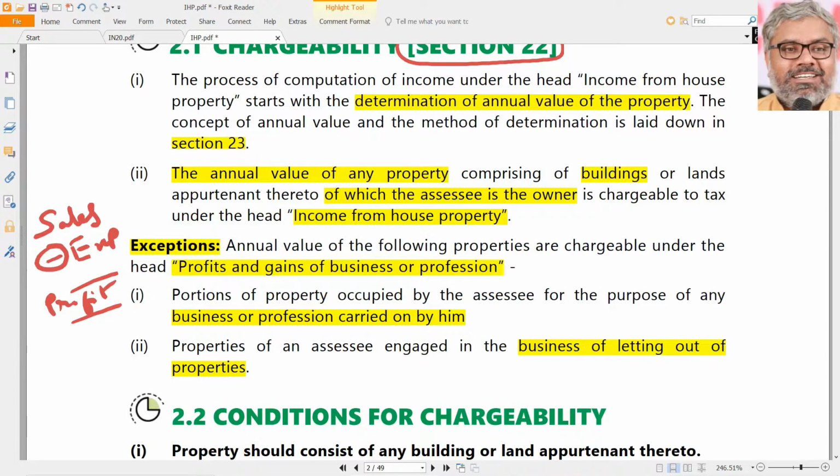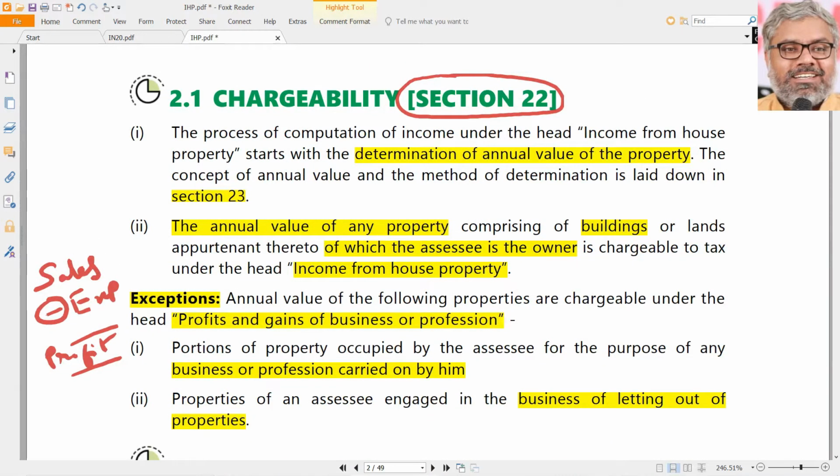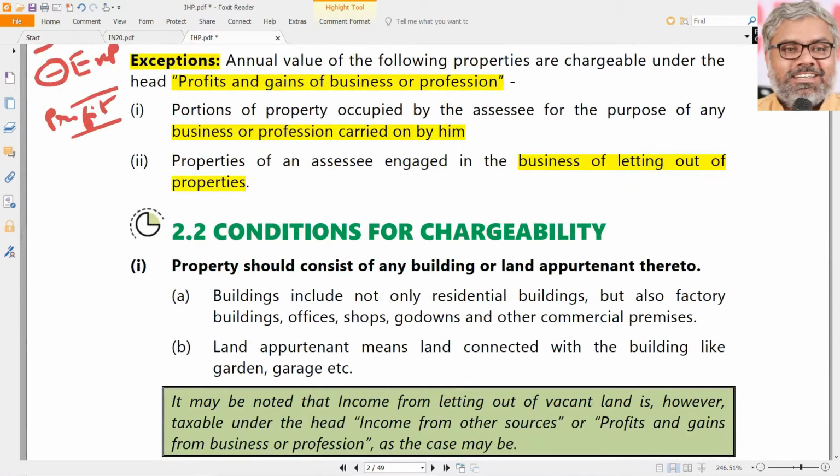One, the SSE occupying any of his own property for his own business or profession. Second, the SSE who is engaged in the business of letting out of properties. For both of them, such properties shall not be subjected to income from house property, charging section 22. That is what we have to keep in mind as exceptions.